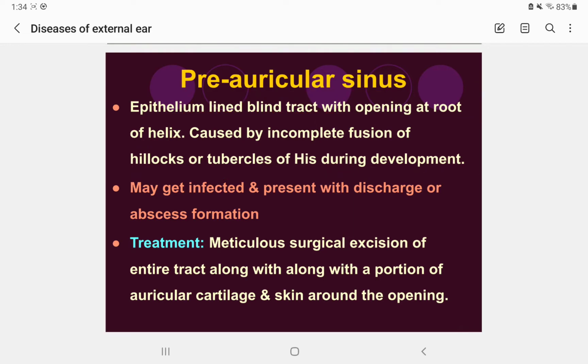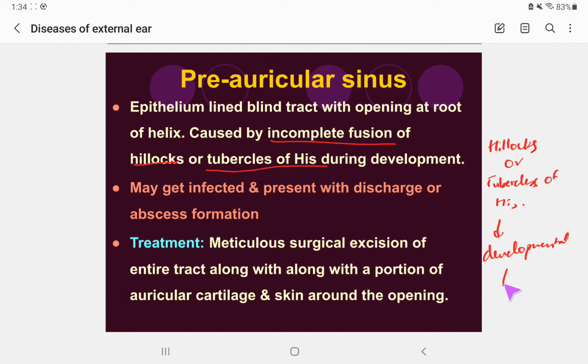So why is the preauricular sinus formed? It is caused by the incomplete fusion of the hillocks, or tubercles of His, during the developmental process. These are the keywords.